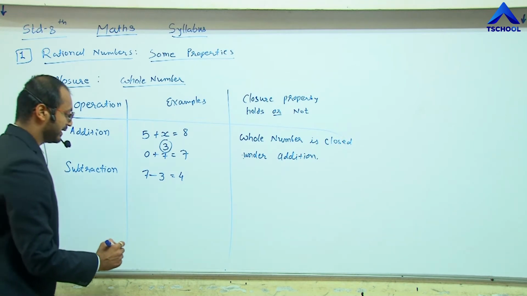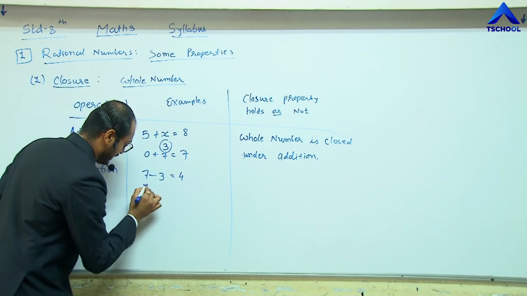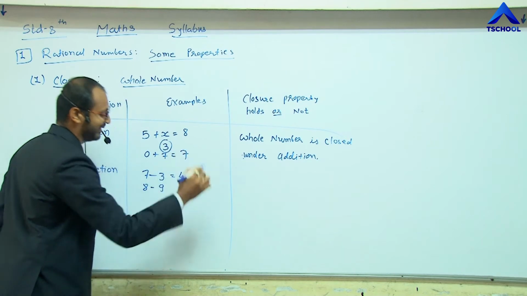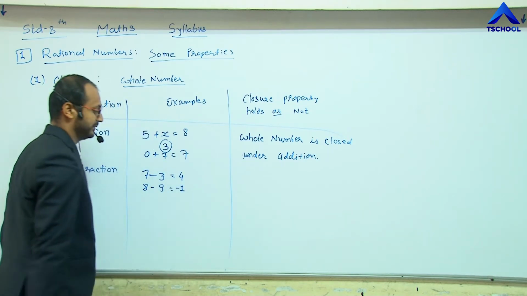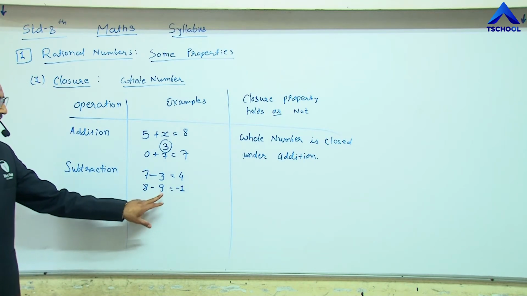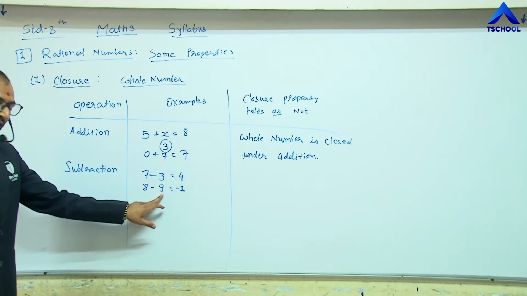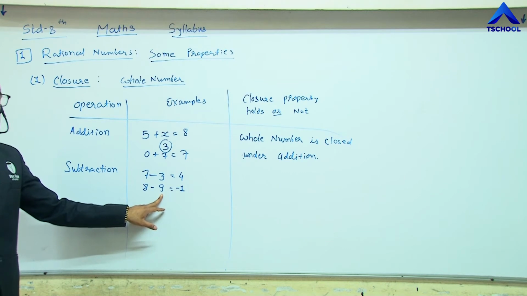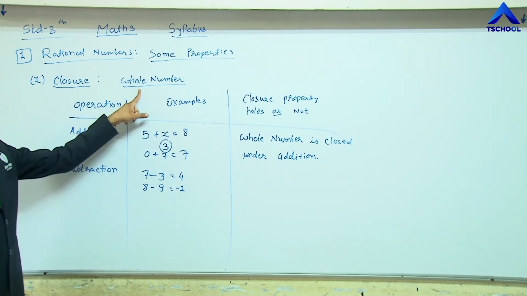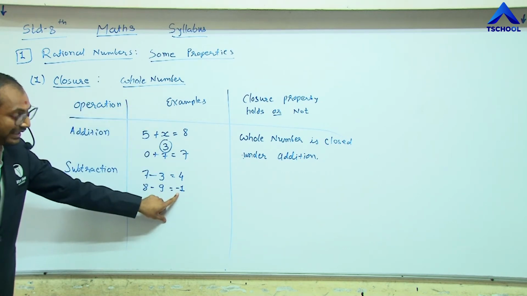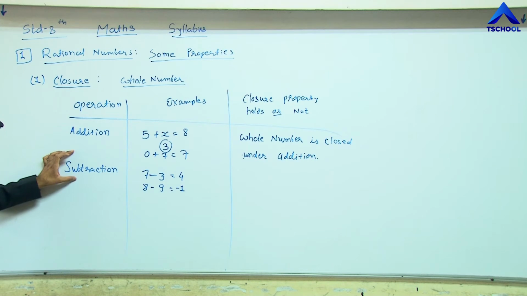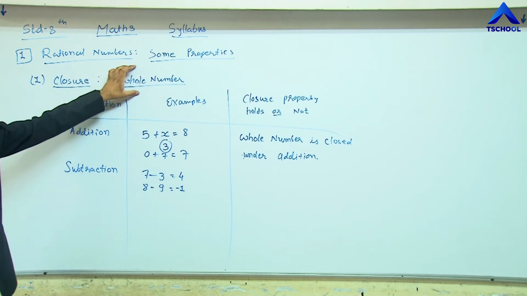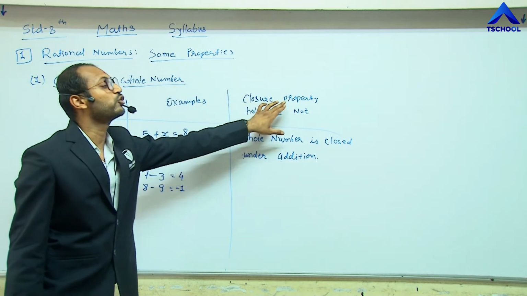Another example is 8 minus 9, we get minus 1. See here, 8 and 9 both are included in whole numbers, but the result is an integer. So subtraction in whole numbers does not hold this closure property.